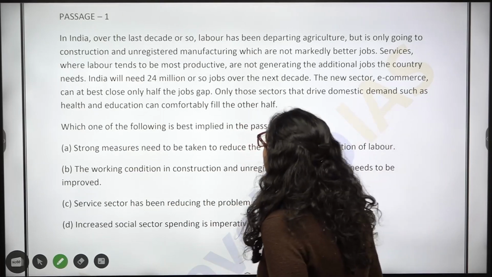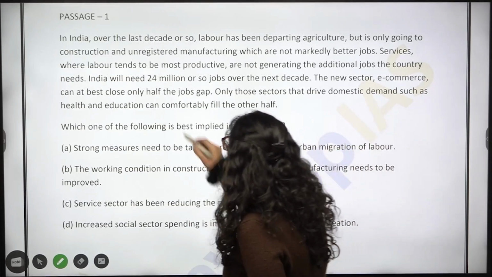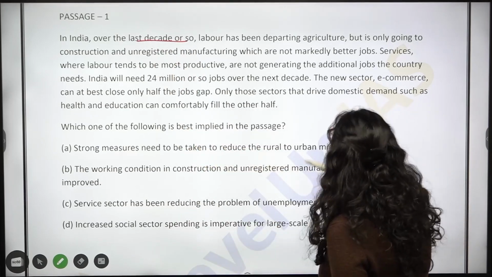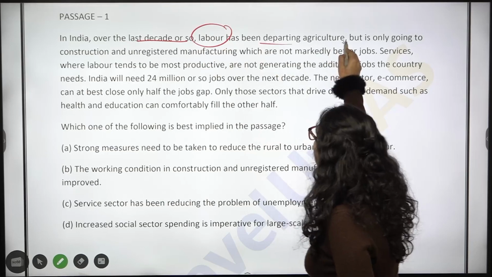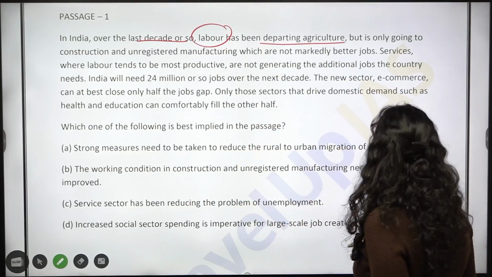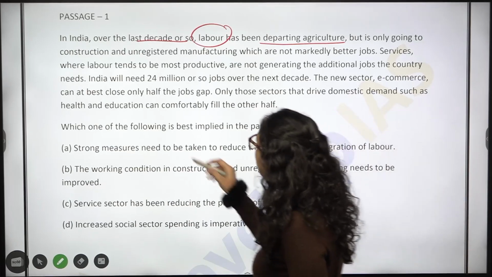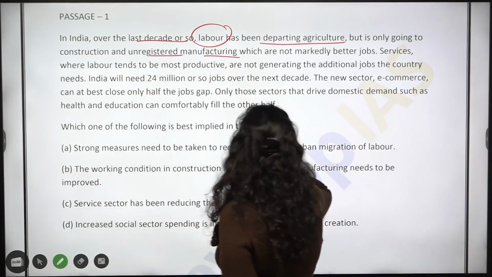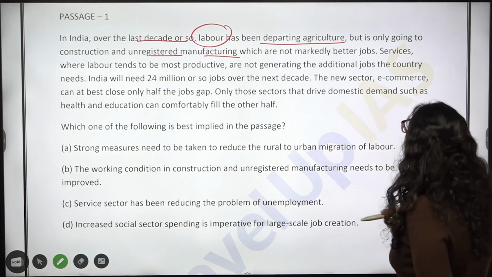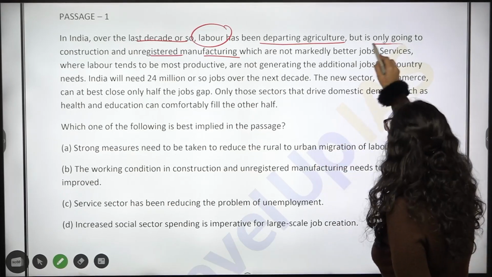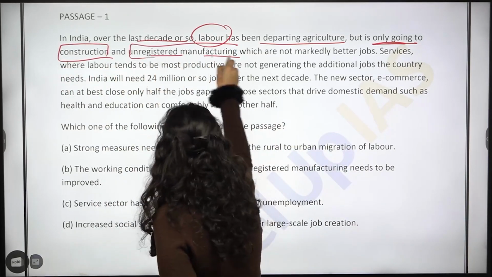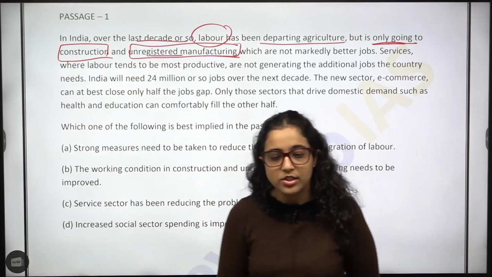So, in India, over the last decade or so, labor has been departing agriculture. But तो क्या हो रहा है? Labor जो है has been departing agriculture, but it is not only going to construction and unregistered manufacturing, which are not markedly better jobs. Markedly means clearly, ठीक है? But is only going to construction and unregistered manufacturing. ठीक है? तो लेबर जो है एग्रीकल्चर से तो निकल रही है.